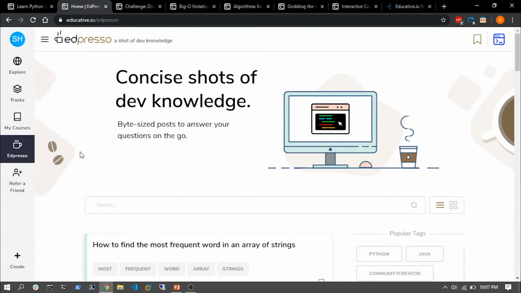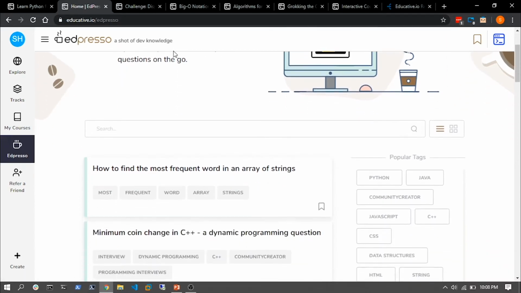So, for example, you have a question like, how can you use malloc in C or C++ in order to allocate some memory? Or maybe you'd have a question like, what's the list in Java? Or maybe you wish to know how you can generate some random numbers in Java. All that, and you can get even more answers to your questions here on Espresso. It's like it says, it's a shot of developer knowledge. Now let's scroll down below.